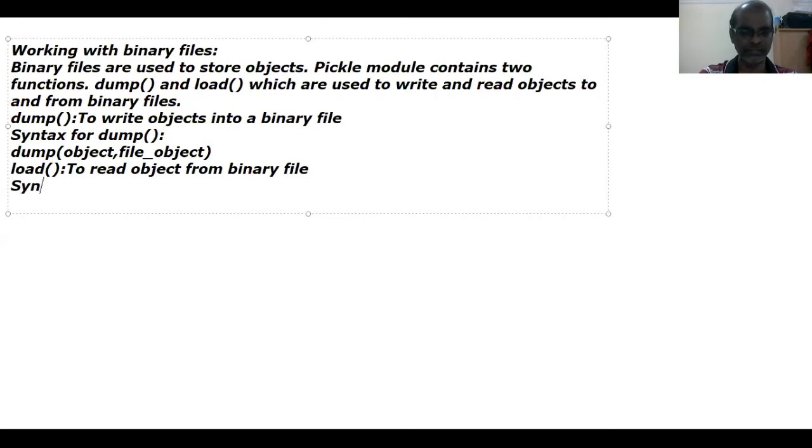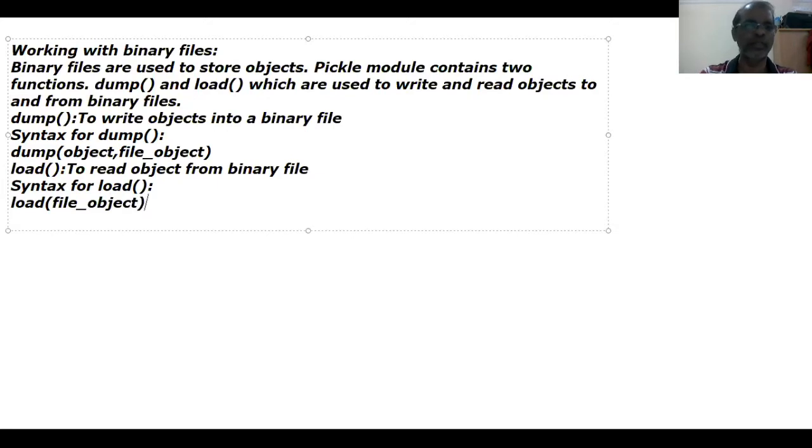The syntax for load is load with the file object. For dump, we have to specify the object which is to be written as well as the file object. For load, only the file object is needed.